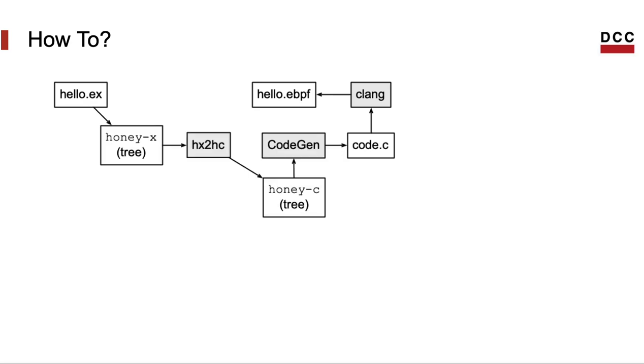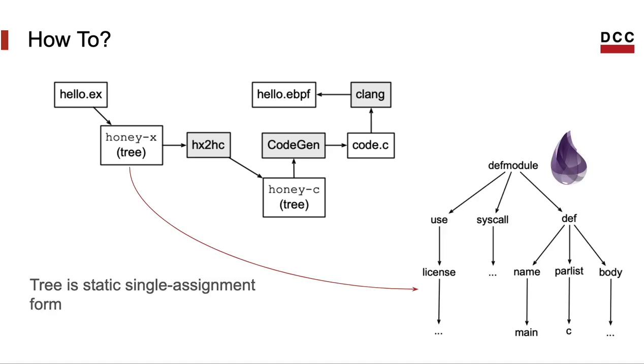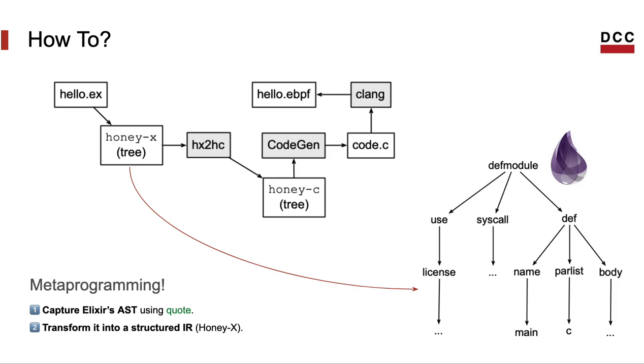And then we have two intermediate representations that we call HoneyX and HoneyC. They are both tree-like program representations. HoneyX is very close to the Elixir AST, but it does have some properties. In particular, it's in SSA form. To produce HoneyX, we use Elixir's metaprogramming capabilities.